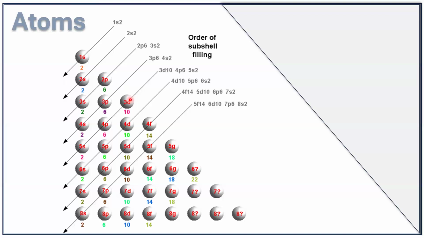Now each orbital can accommodate a maximum of 2 electrons. Not more than that. If you take any orbital, the maximum number of electrons that can be accommodated in the orbital is 2. No orbital can accommodate more than 2 electrons. If you take the s orbital, it can accommodate only 2 electrons. If you take the orbitals of the p subshell, px can accommodate 2 electrons, py can accommodate 2 electrons, pz can accommodate 2 electrons maximum.